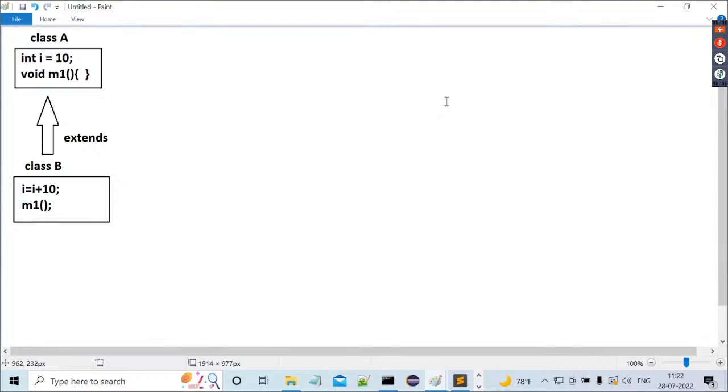Now tell me, how many superclasses exist here? Only one superclass exists. Am I right or not? Right, so this is nothing but single inheritance. Single inheritance is possible in Java. We don't have any confusion with single inheritance. It is supported by Java. Clear? All of you are getting clarity?